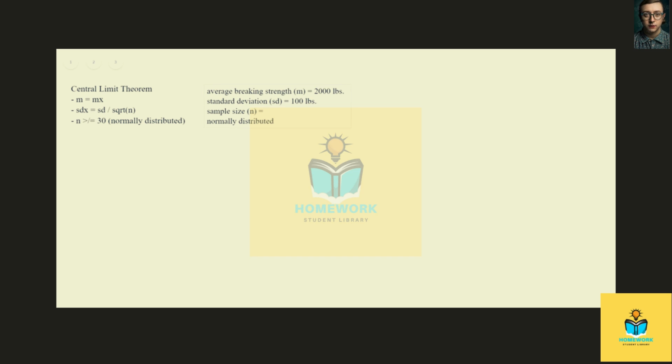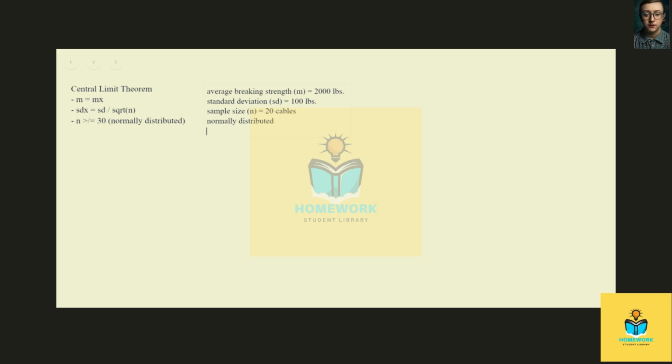And then we're given our sample size is 20 cables. So they're going to sample 20 cables at a time and get an average of their breaking strength. We're also given that this problem is assumed to be normally distributed. And that's going to be important when we take a look at our central limit theorem. So now we have all these things. What are we being asked to do?